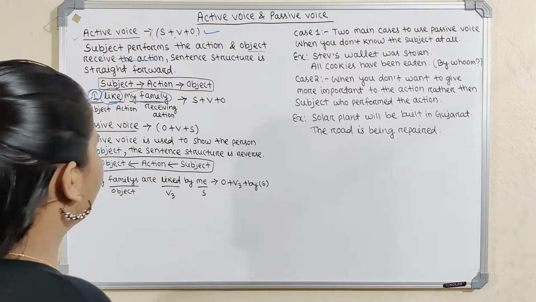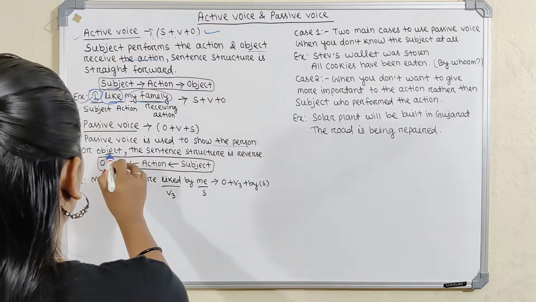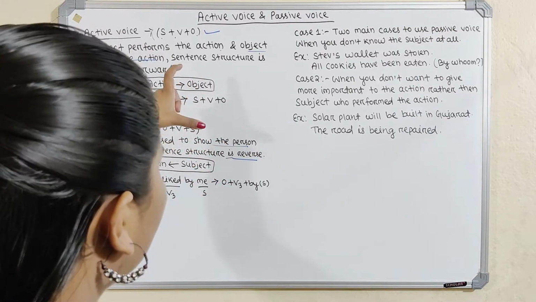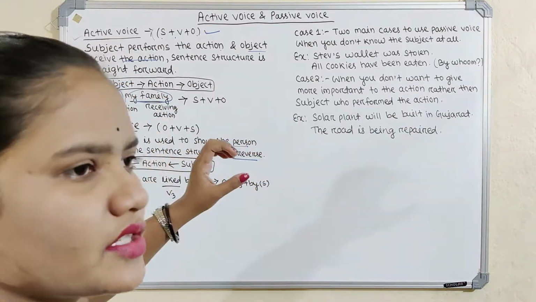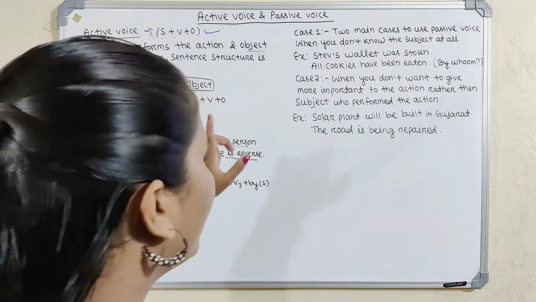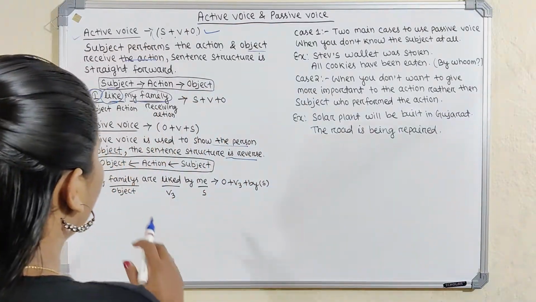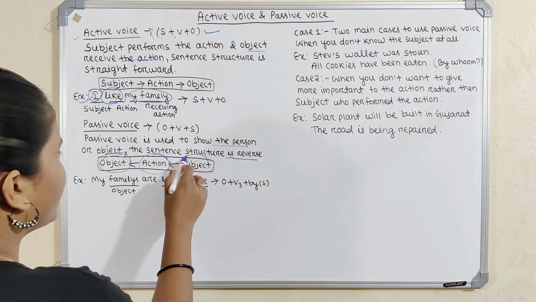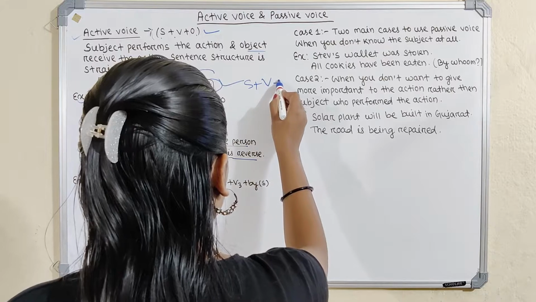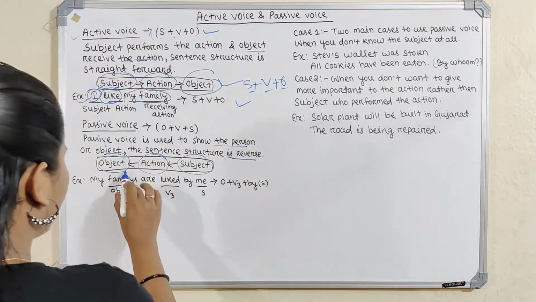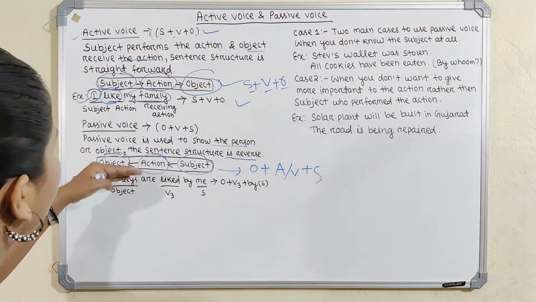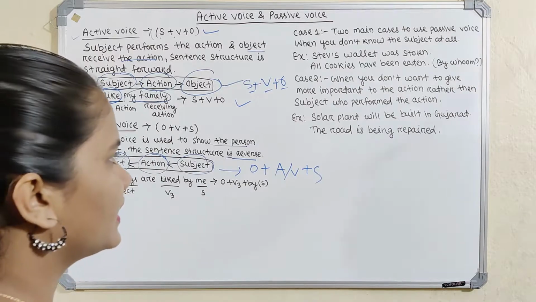But passive voice is the opposite. Passive voice is used to show the person or object receiving the action, and the sentence structure is reversed. In active voice the structure is subject, verb, object, straightforward. In passive voice it is the reverse structure: first we use the object, then the action, then the subject. Active is S plus V plus O, but passive is object plus verb plus subject. Active voice and passive voice are the reverse of each other.